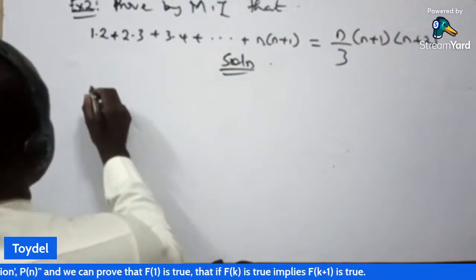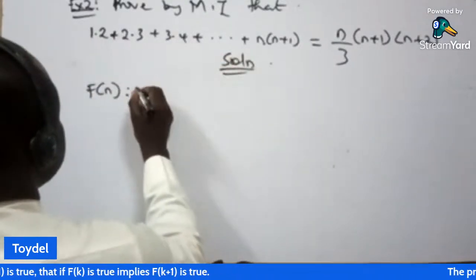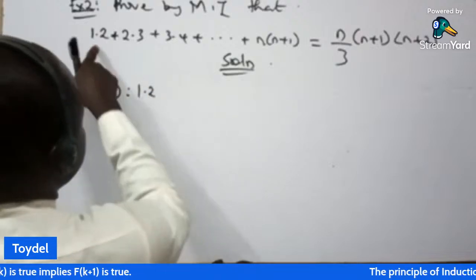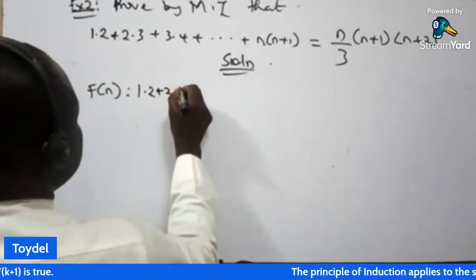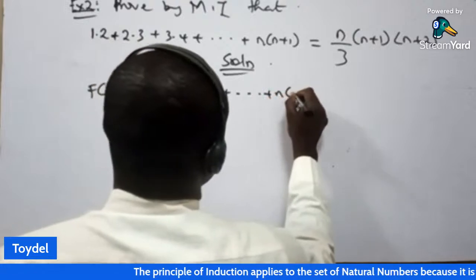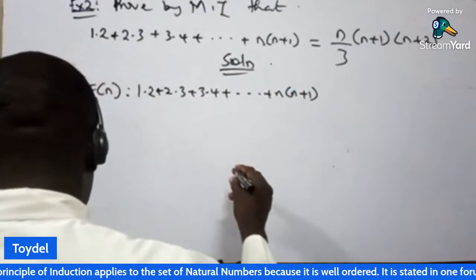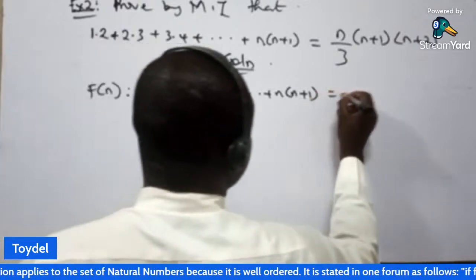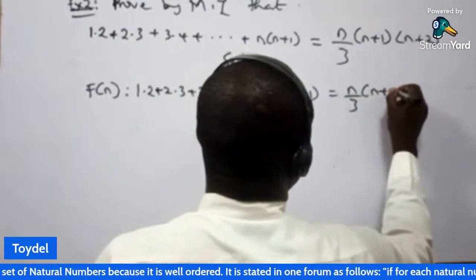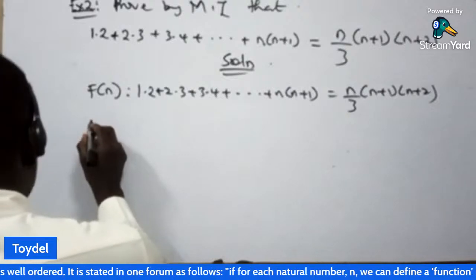So we say f of n is defined as 1.2, that's 1 times 2 plus 2 times 3 plus 3 times 4 plus dot dot dot plus n multiplied by n plus 1. So that's what we are given, is equal to n all over 3, n plus 1, n plus 2.